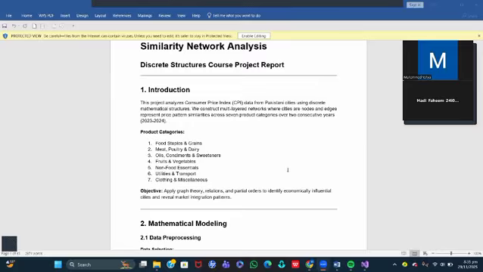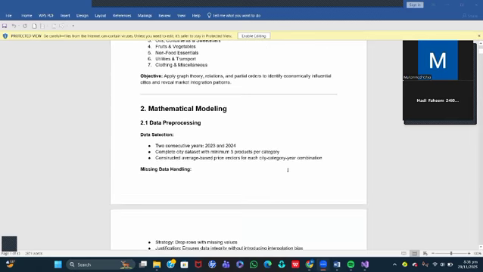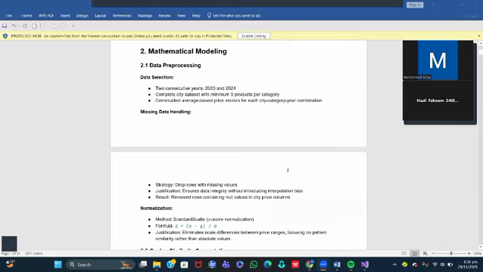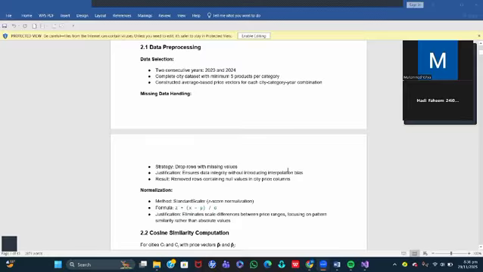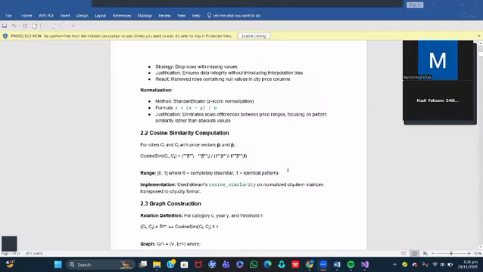To measure similarity, we use cosine similarity, which focuses on the pattern of price movements rather than absolute price. Secondly, data preprocessing. For the PBS dataset, we dropped all rows with missing values to avoid bias, grouped products into seven category sets, split the clean data set into two equal halves, simulating CPI data for 2023 and 2024, applied z-score normalization using standard scaler so all cities are compared on equal scales. This ensures similarity results show true pattern relationships unaffected by price magnitude.